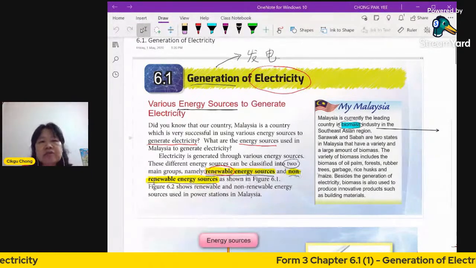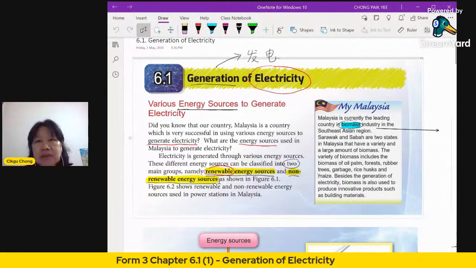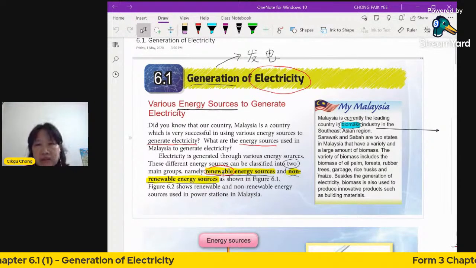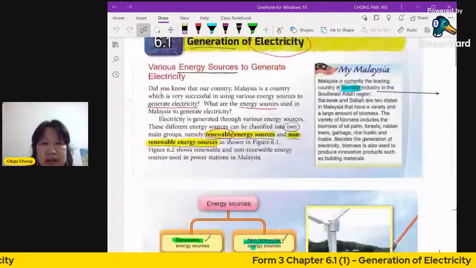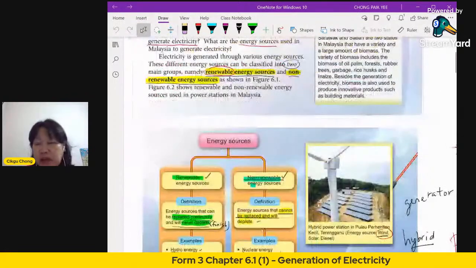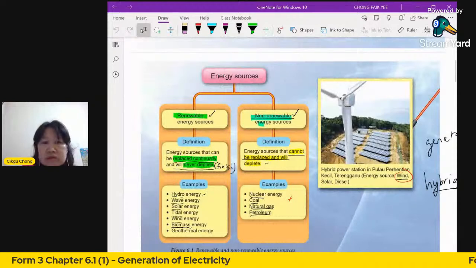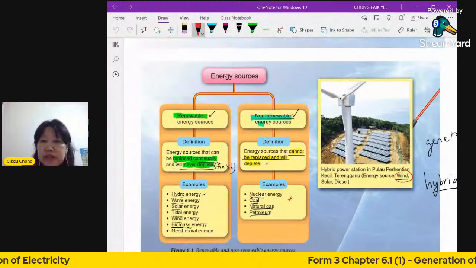And non-renewable are those energy sources that will be used up very soon, and you will not find them anymore. Let's look at some examples first. Look at here, energy resources or energy sources. You have renewable, you also have non-renewable. Renewable energy sources, let's look at the definition.